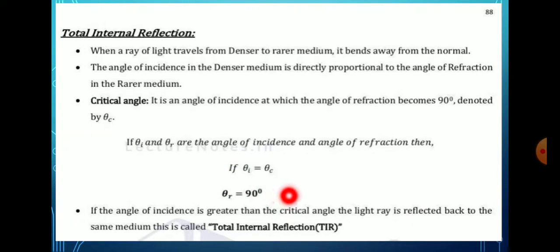Here total internal reflection is defined as: if the angle of incident is greater than the critical angle, the light ray is reflected back into the same medium, which is called total internal reflection. Here the angle of incident, theta i, is greater than theta c. Then what happens? The light ray is reflected back in the same medium. That is TIR.